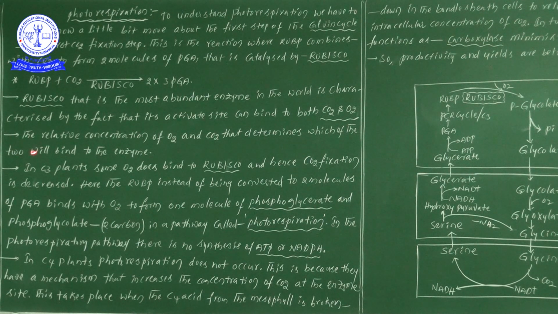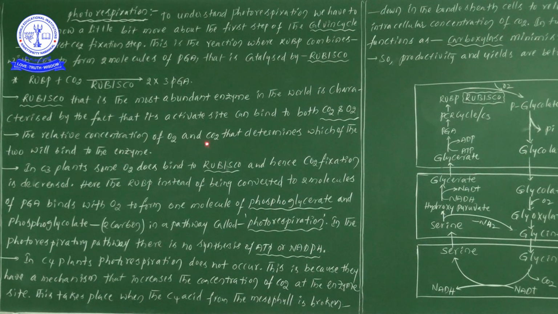The relative concentration of oxygen and carbon dioxide determines which of the two will bind to the enzyme. Suppose oxygen is in higher concentration, then that oxygen will go and bind to the active site of the enzyme.